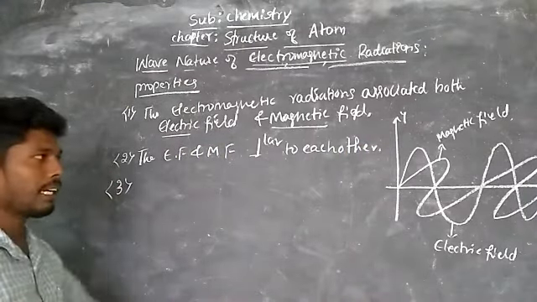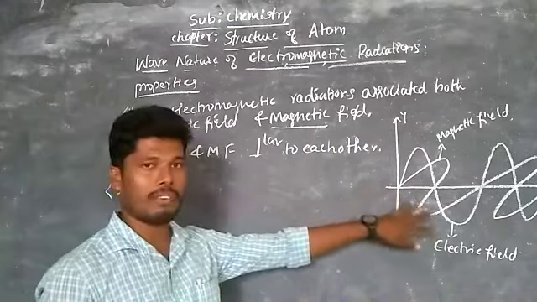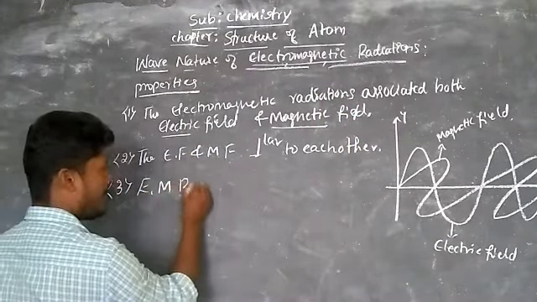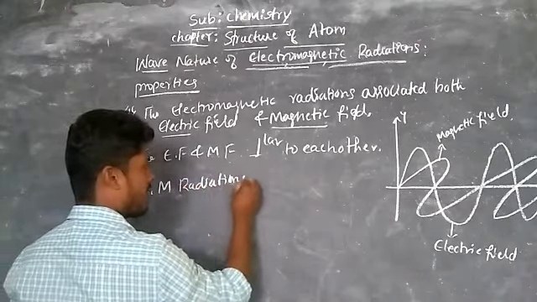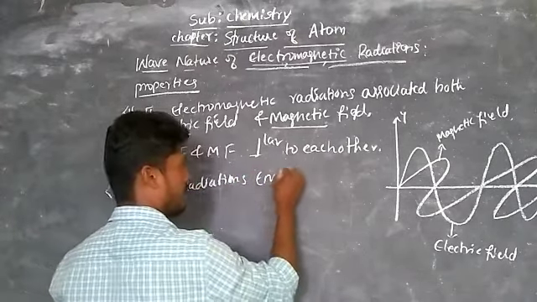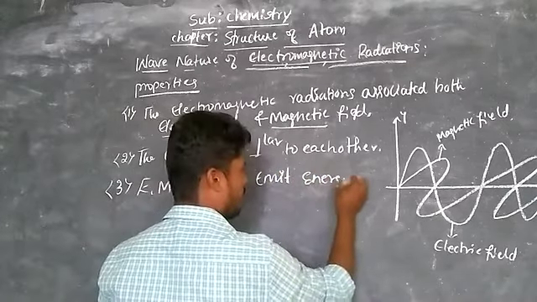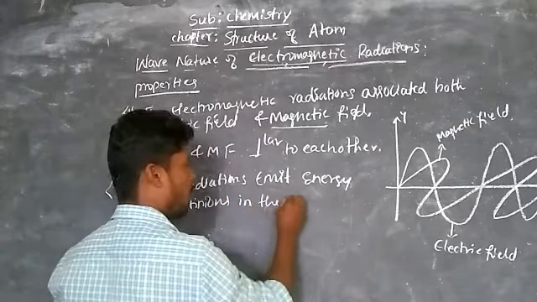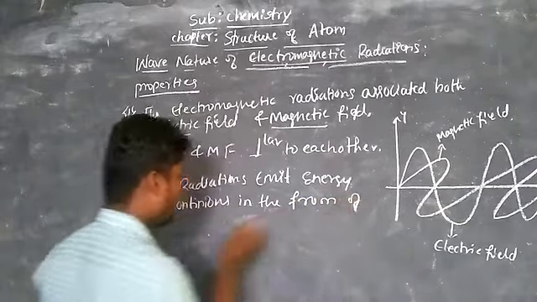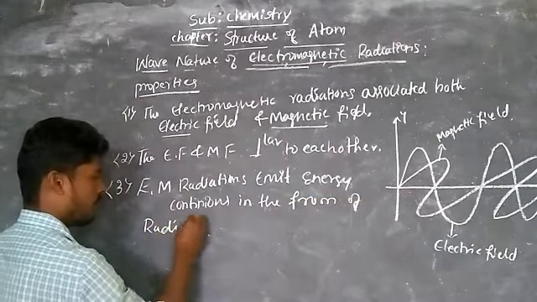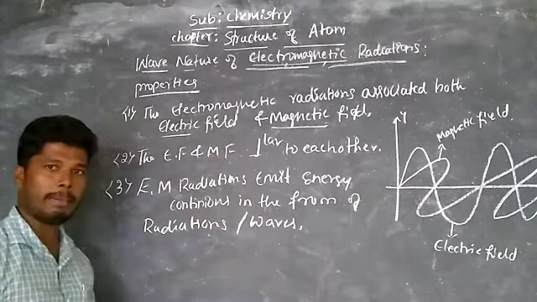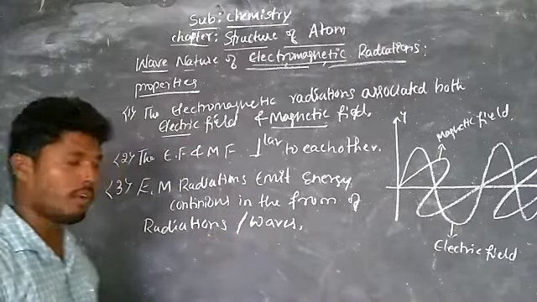Then the third one, the electromagnetic radiations, that is EM radiations, emit energy continuously in the form of radiations or waves. Okay, it emits either in the form of radiations or in the form of waves.